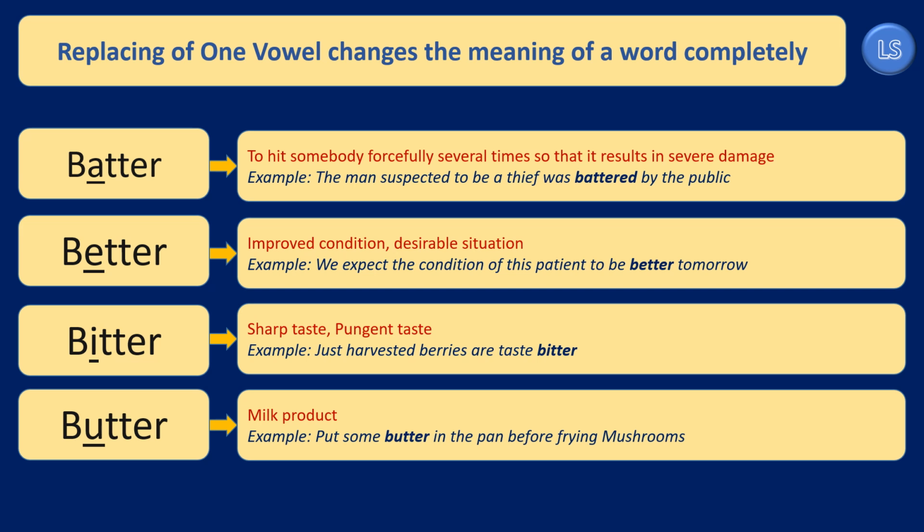So you can clearly see here in the groups of letters in these words, if we keep on changing the vowel with the other vowel, we are getting different words, and each word is pronounced differently and the meaning is also different.